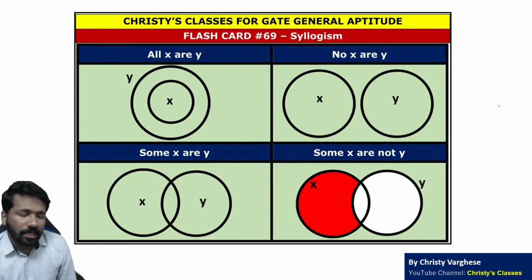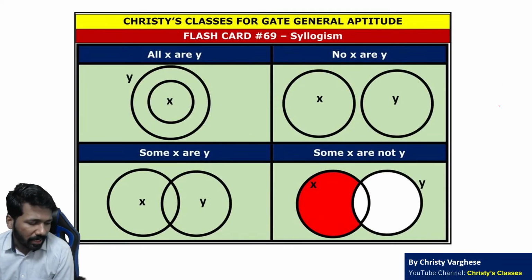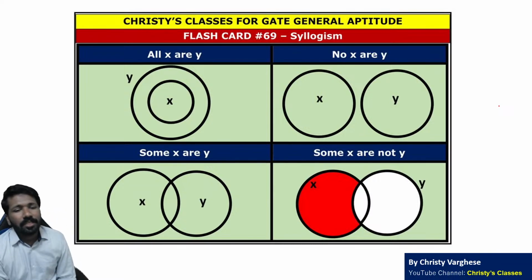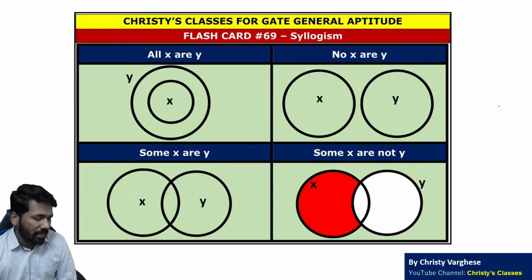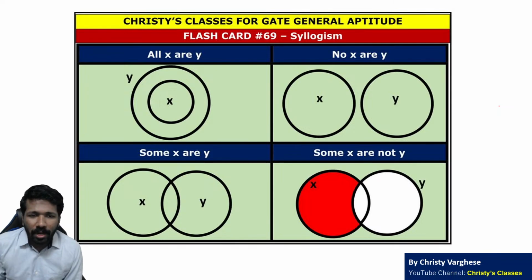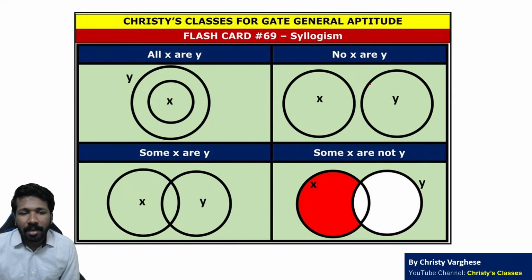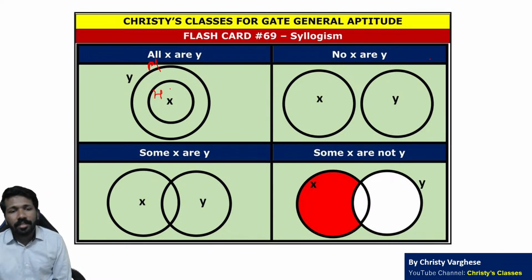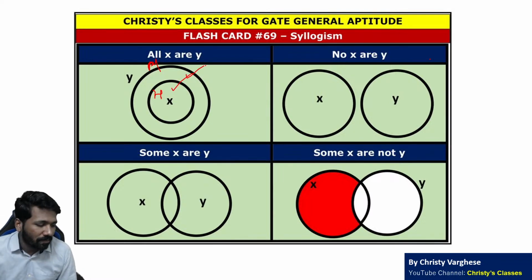Now next chapter is syllogism. Syllogism repeatedly आया है, syllogism chapter से question. Syllogism chapter में ये 4 diagrams clear होना चाहिए. How to represent all x are y, like all humans are mammals. ये human set है तो human set mammal set का subset होगा. That is how you represent all x are y.